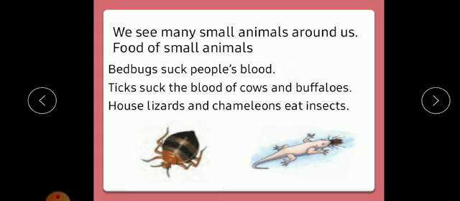Let us now discuss and learn what small animals eat. Children, we see many small animals around us. Let us see the food of small animals here. Bedbugs suck people's blood. Here you can see a bedbug. Ticks suck the blood of cows and buffaloes. House lizards and chameleons eat insects.